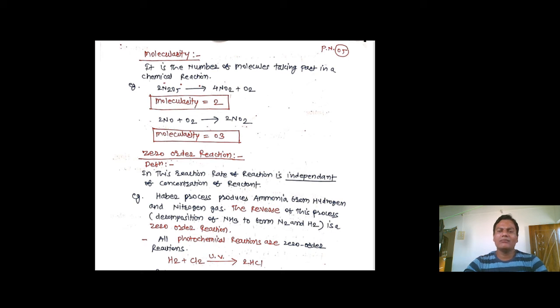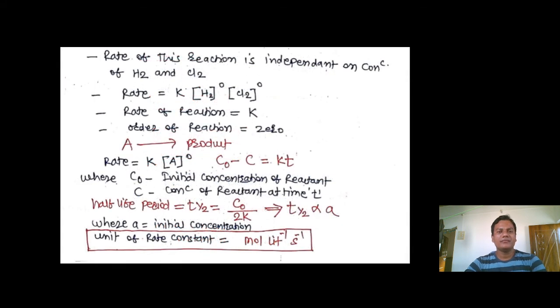Other examples are all the photochemical reactions, the best examples of zero order reaction. You may consider here H2 plus Cl2, that is giving 2 molecules of HCl. It happens in presence of ultraviolet light as a free radical reaction with formation of 2 HCl molecules. So this obeys the zero order kinetics. Now we will see the next one. So rate of this reaction is independent of the concentration of H2 and Cl2. So we may write rate is equal to K into concentration of H2 to the power 0 and concentration of Cl2 to the power 0. So overall rate of reaction is equal to K, order of reaction is 0.